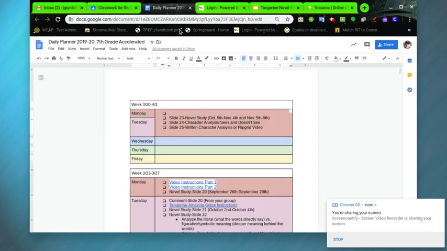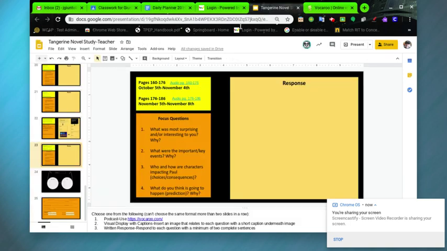When you take a look at the daily planner for this week, you're going to see that we're continuing on with our novel study in Tangerine. We've got a slide that will be some reading or listening or a combination of both, and then some character analysis pieces. So I'm going to go over a couple of those things. The first thing, you can go out to the teacher one and grab the slides you need. It's going to be 23, 24, and 25.